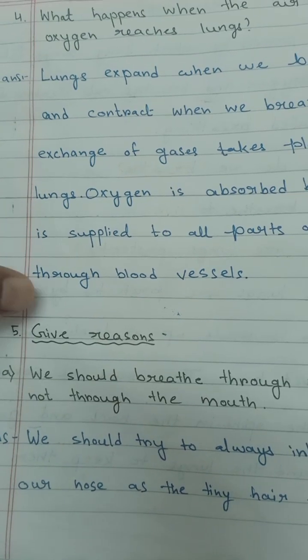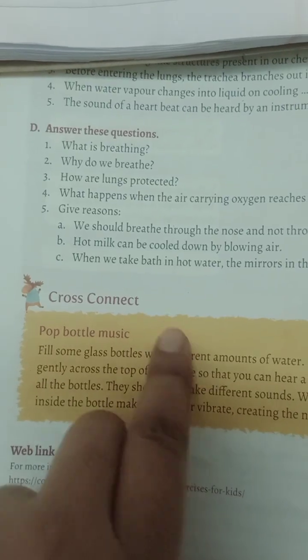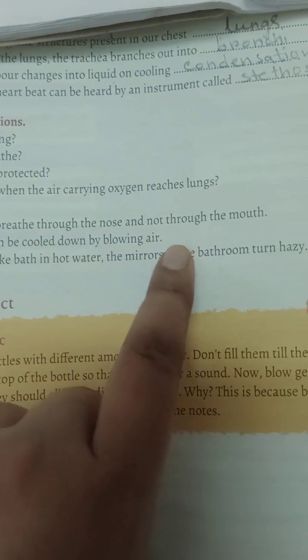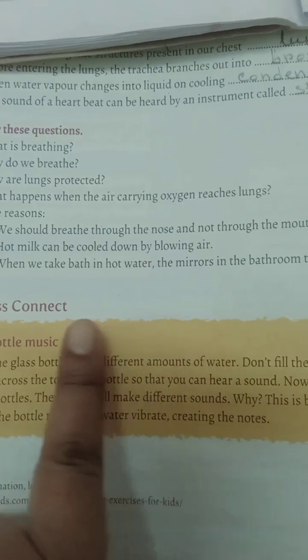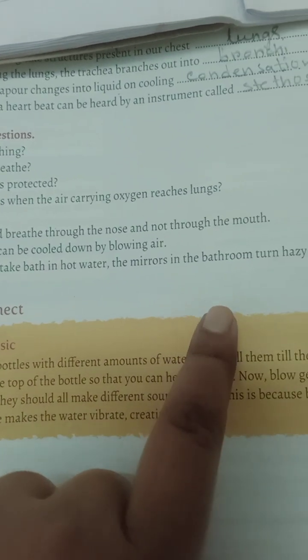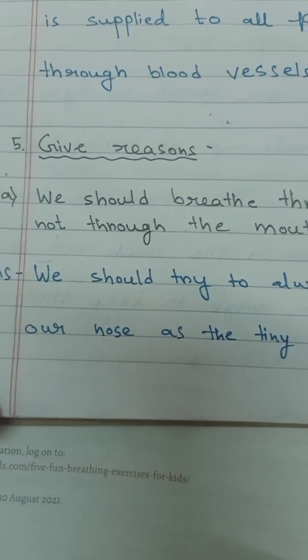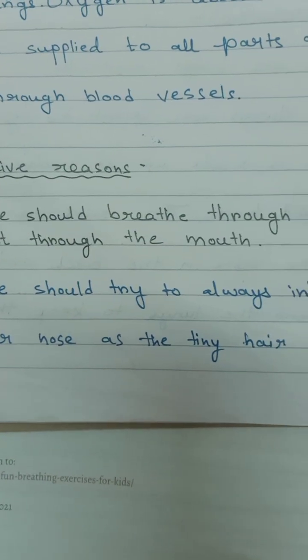Next question is number 5. Give reasons. There are 3 questions. We should breathe through the nose and not through the mouth. Hot milk can be cooled down by blowing air. When we take a bath in hot water, the mirrors in the bathroom turn hazy.